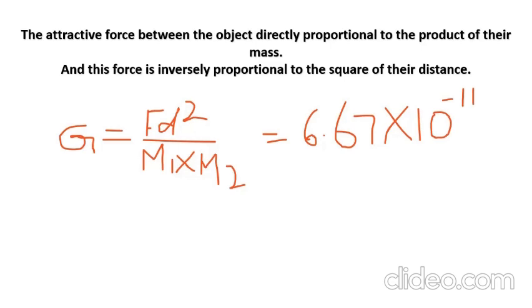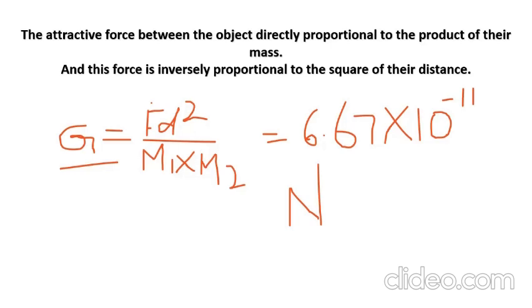So, what is the unit of gravitational force? The unit of force F is Newton, we can take it as N. The distance is meter, so distance square is there.